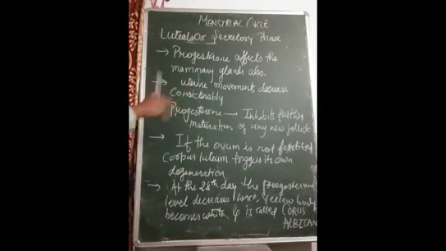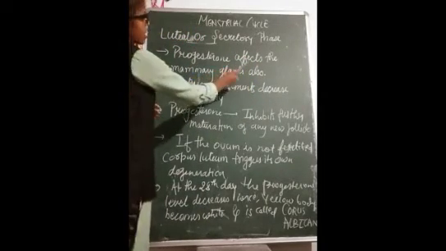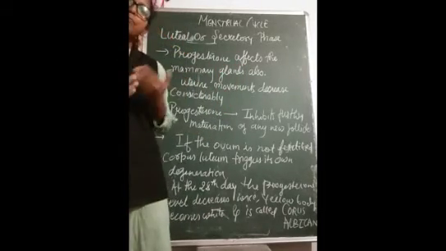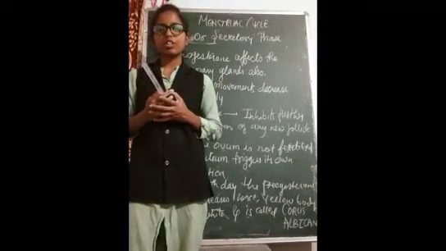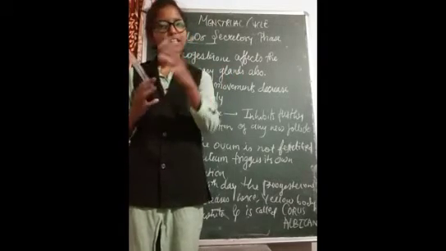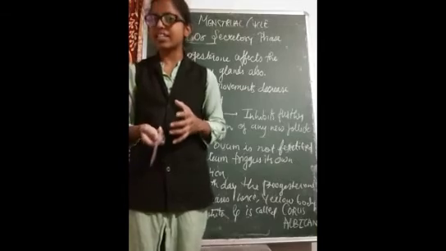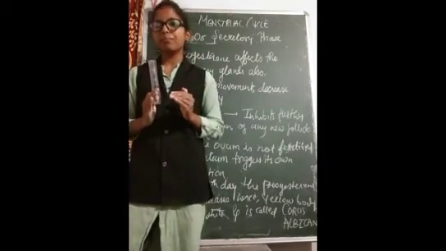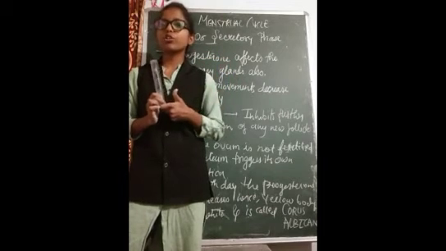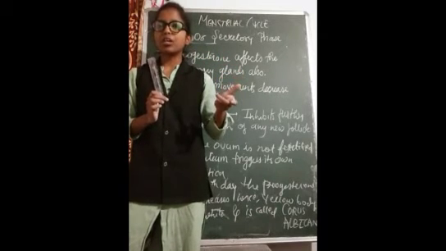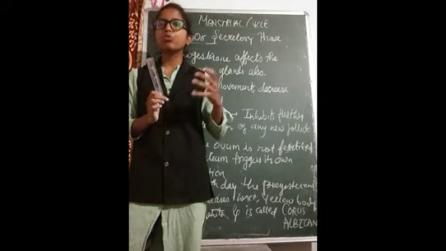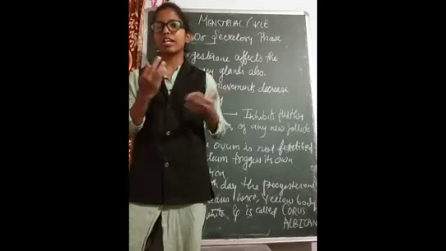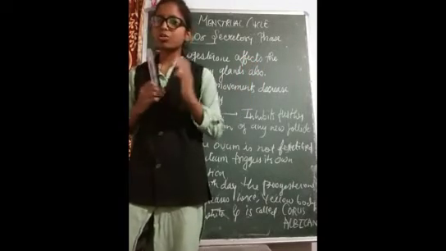Okay, so the point here is that progesterone affects the mammary gland also. One more thing: if the ovum is fertilized and the implantation is taking place, then what will happen? The mammary gland will also develop, where the infant will feed. A baby feeds from that mammary gland, so that also needs to develop, and progesterone is doing that too.